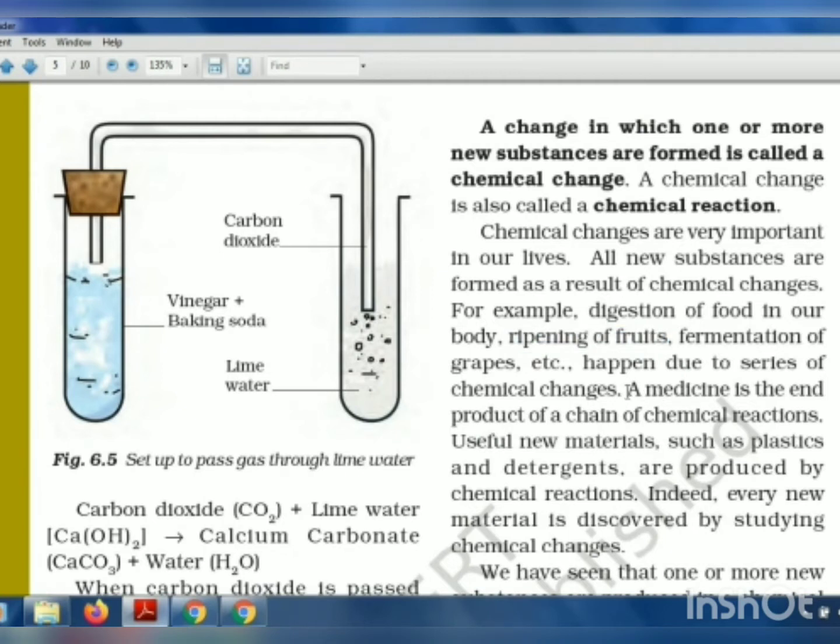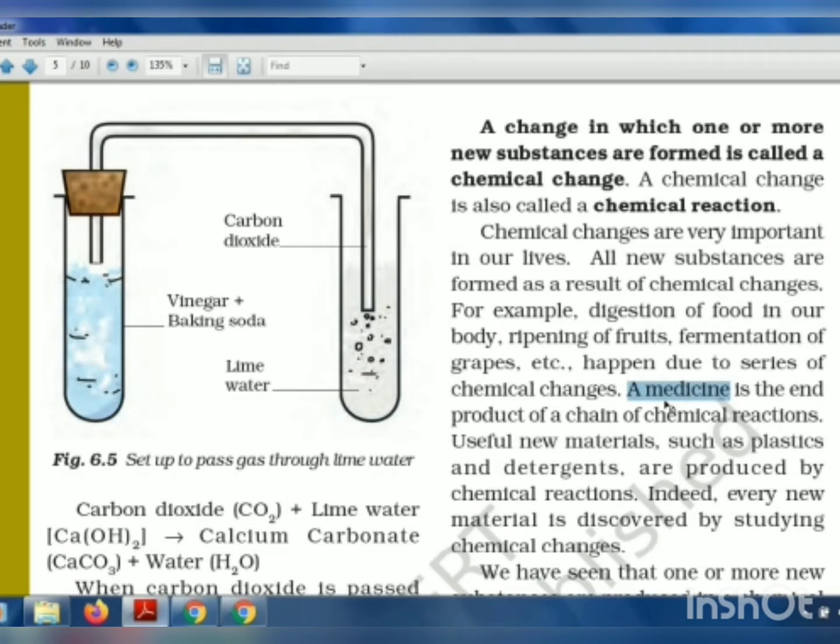Then medicines, the tablets or the syrups that we take when we are sick, are also made by mixing different chemicals. When they mix different chemicals, many different chemical reactions happen, and the end product that we get is a medicine which helps in curing our body.